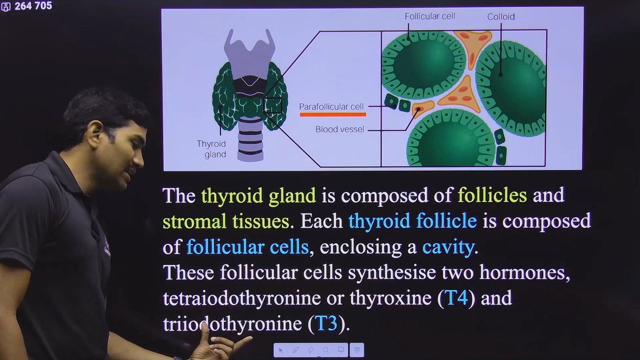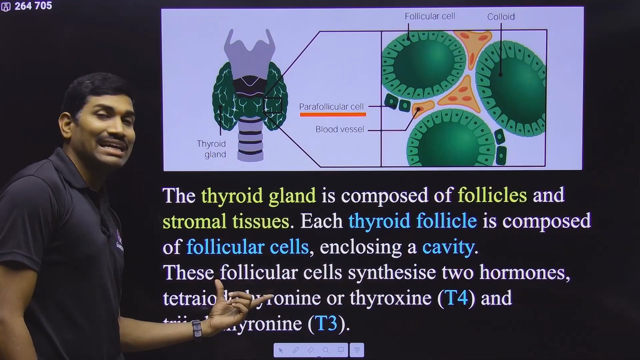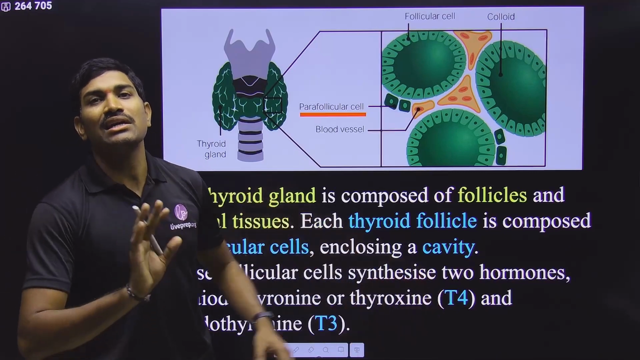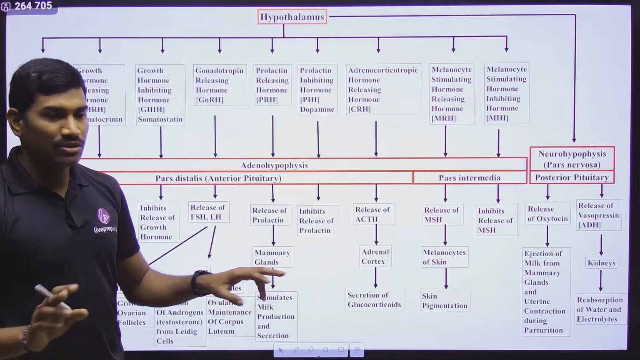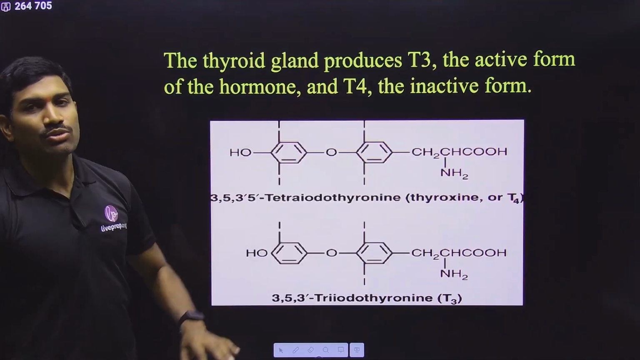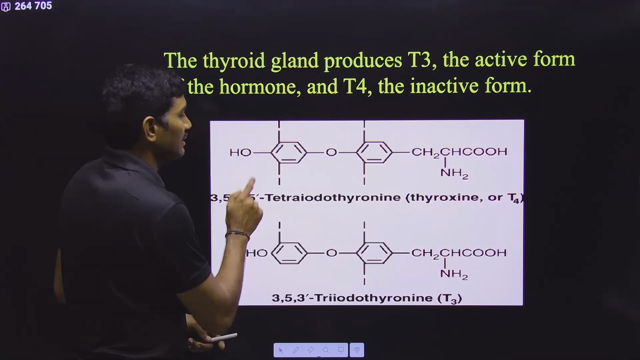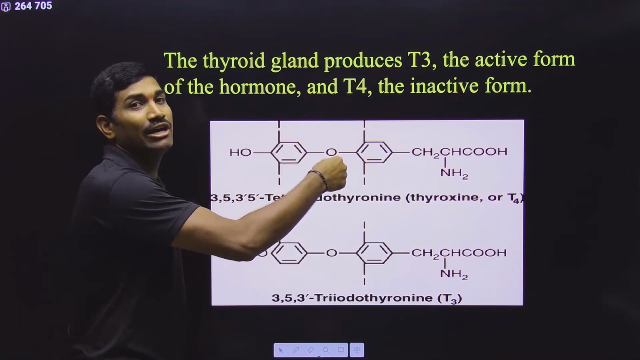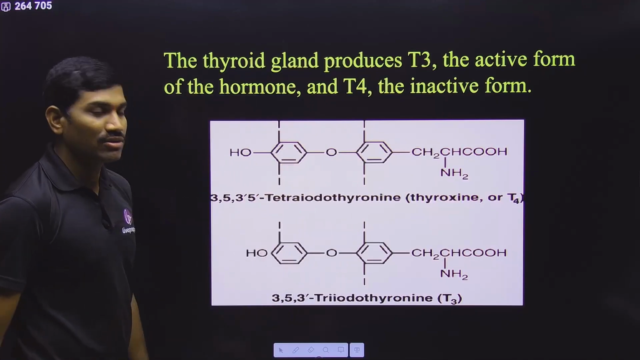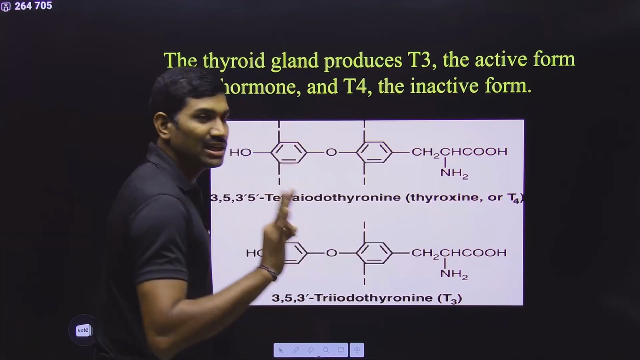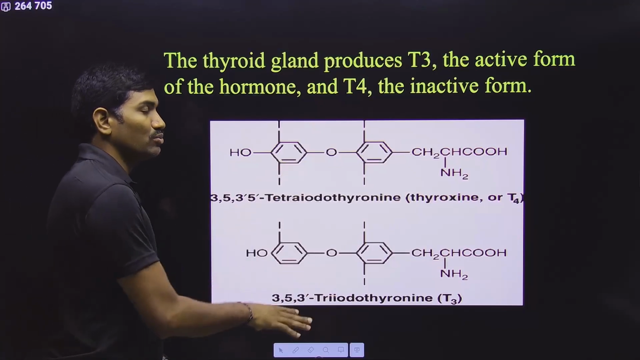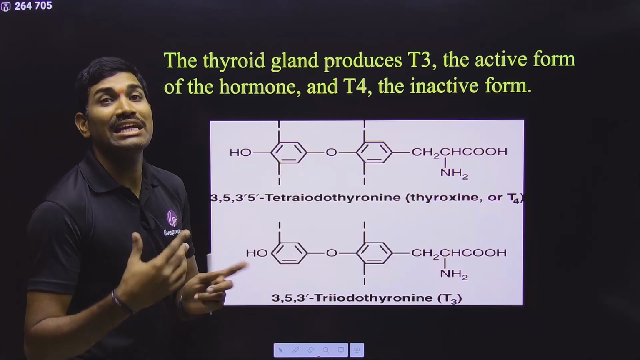So now this T3, triiodothyronine, and tetraiodothyronine, also called thyroxine, are released. Clear? Anyhow, this point we have completed. So here I am giving you some information. Here 1, 2, 3, 4 iodines are present. That's why it is tetraiodothyronine, also called thyroxine. But here 1, 2, 3 iodines are present. This is the triiodothyronine. But between these two, one is the active form, the other one is the inactive form.